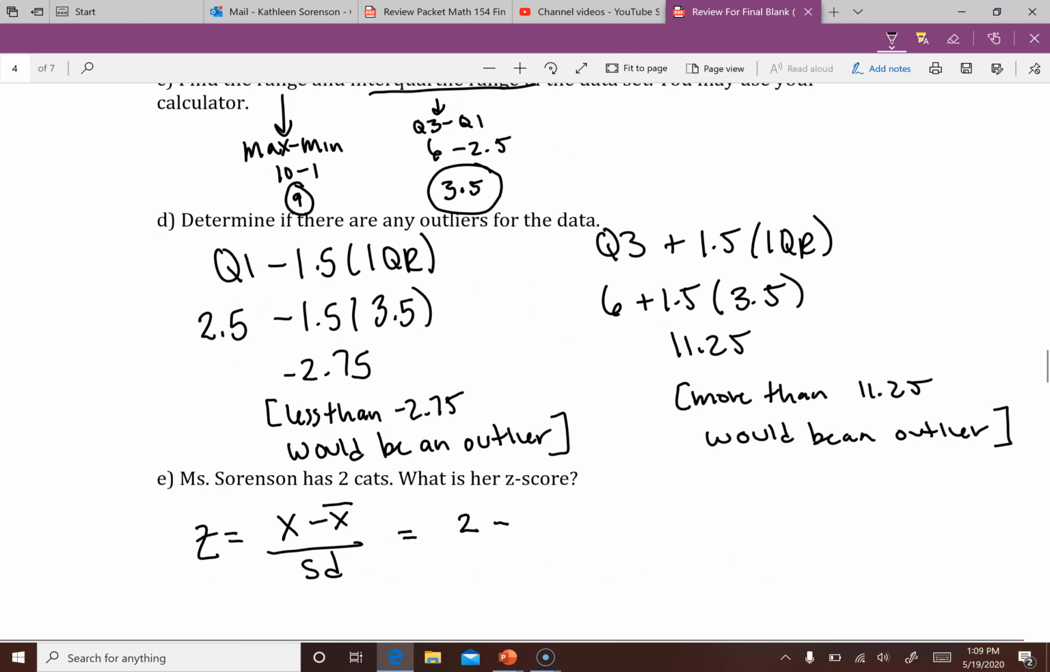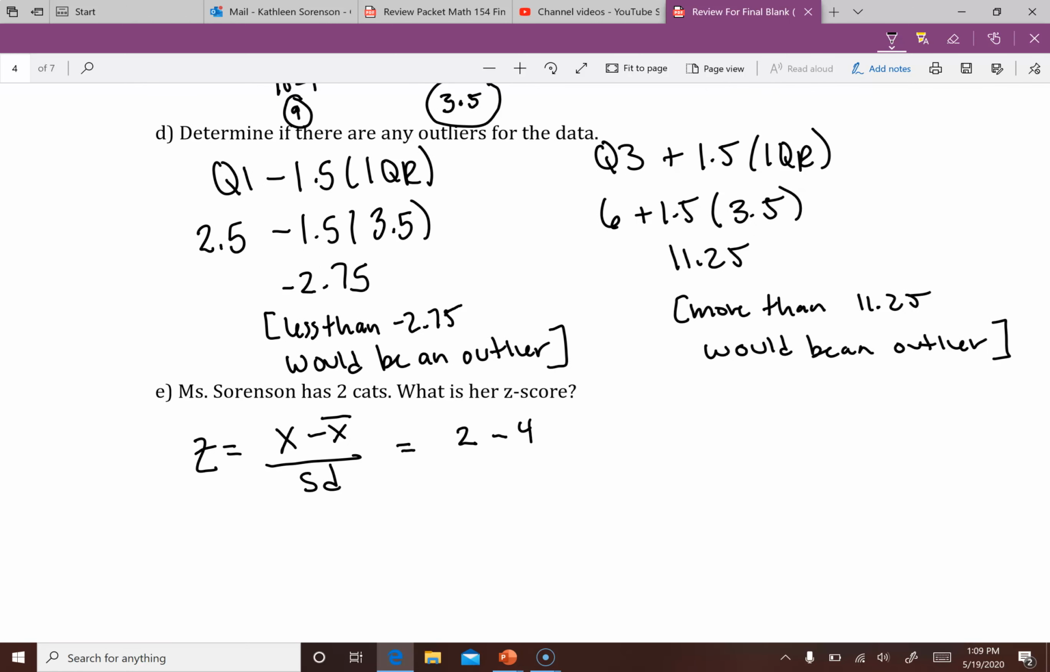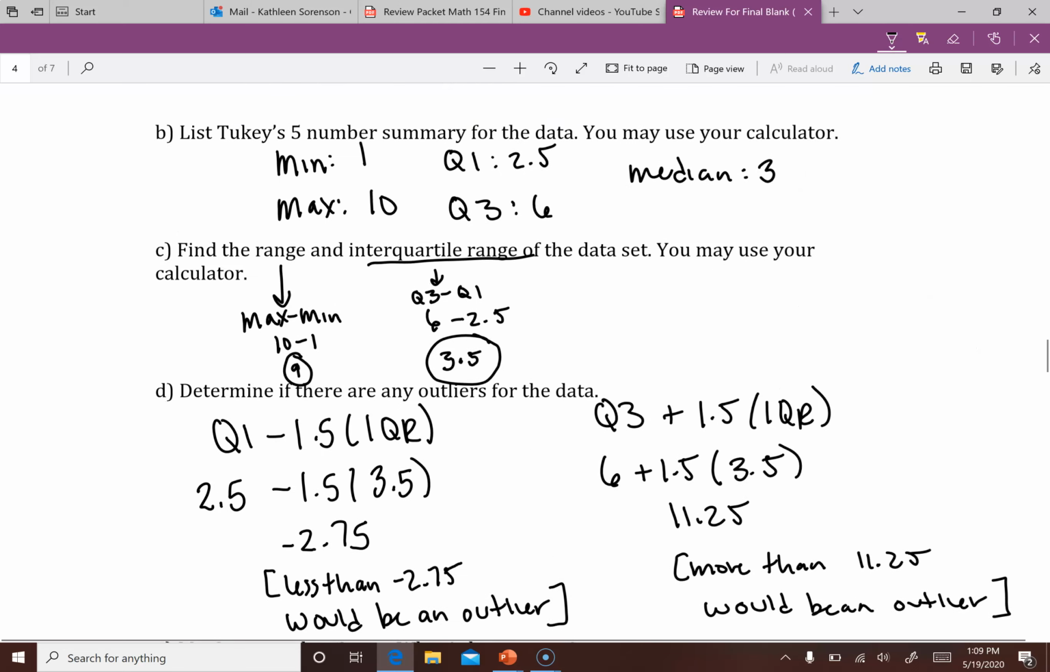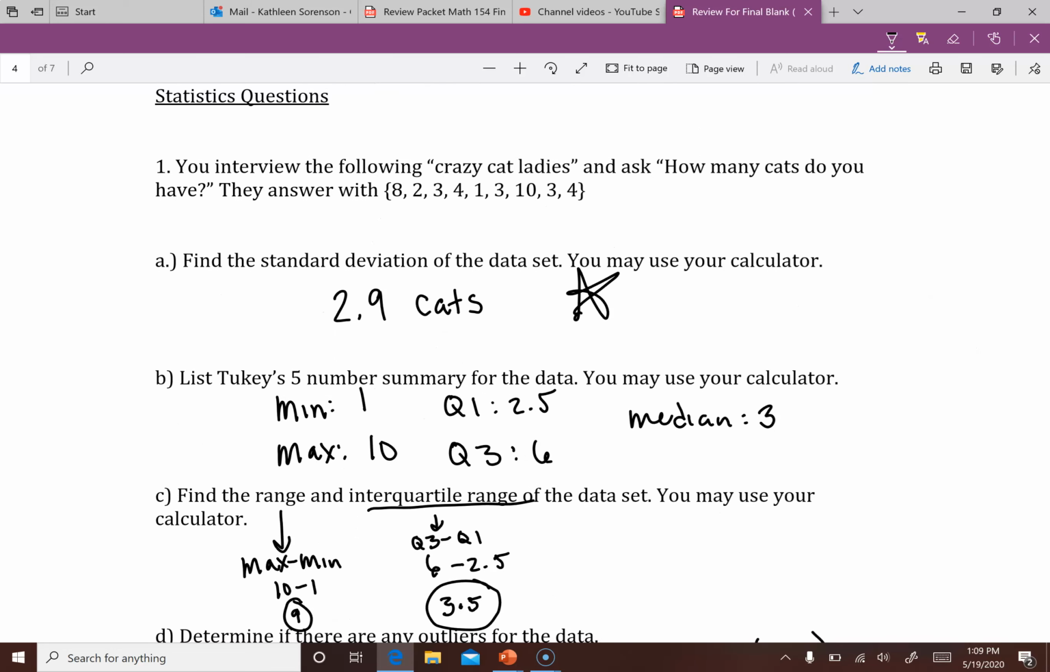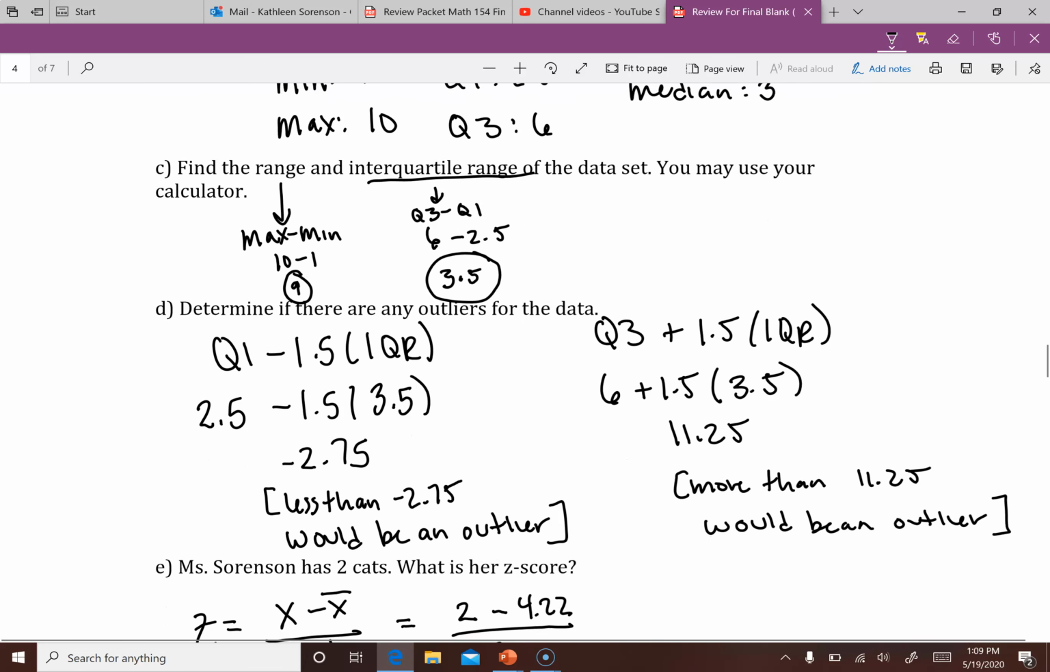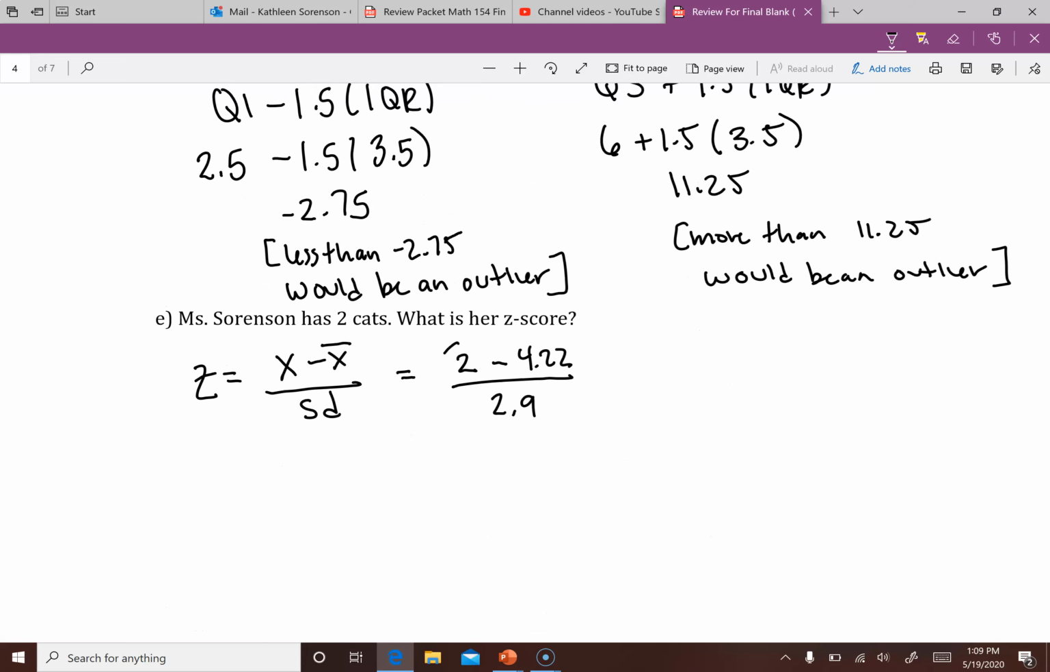And so I get an average of 4.22. And I'm going to divide that by 2.9. That's our standard deviation, which we found right here. And we do the math. Make sure you keep parentheses if you're going to do this all at once in your calculator. And then you press enter, and you get a negative 0.7655, which is proof that I need more cats.